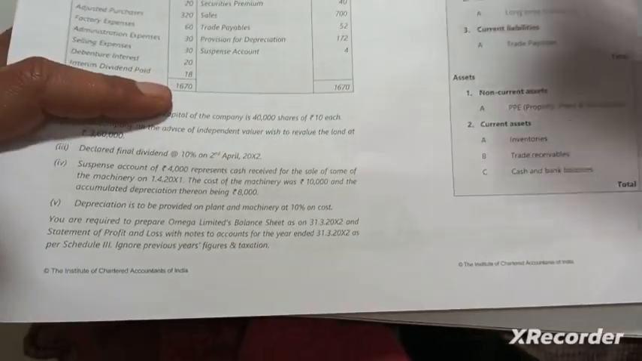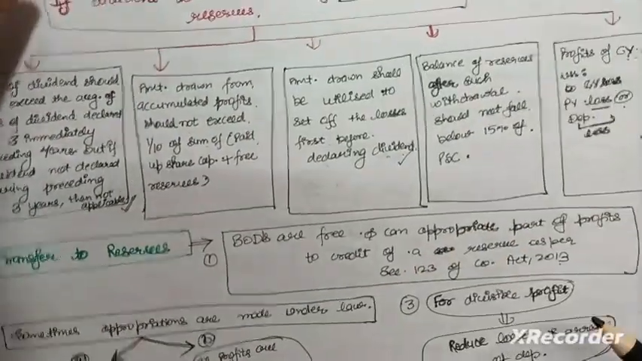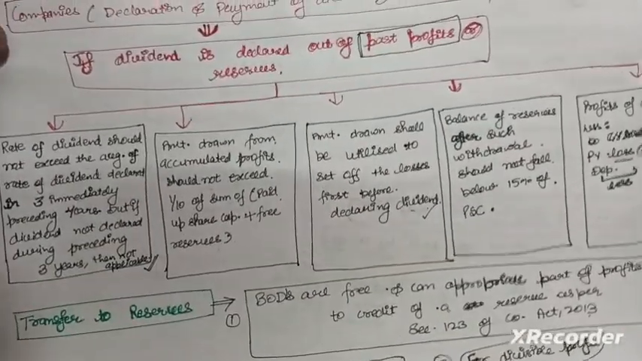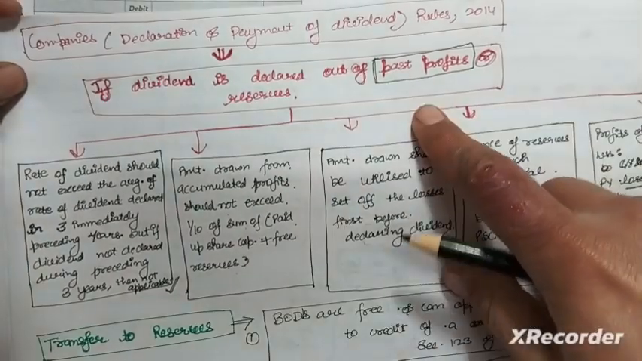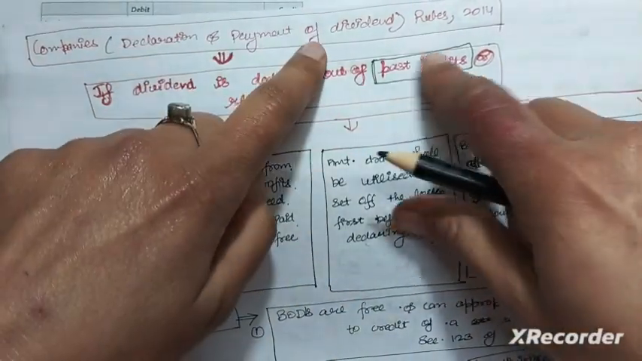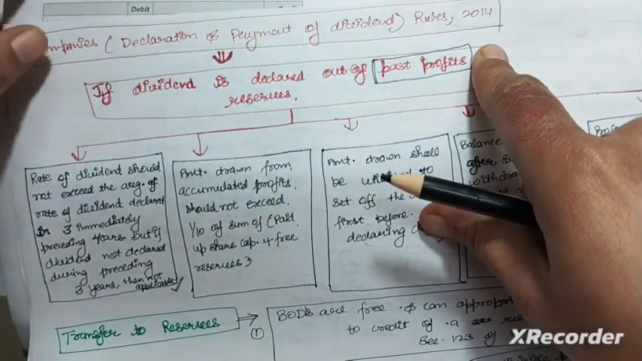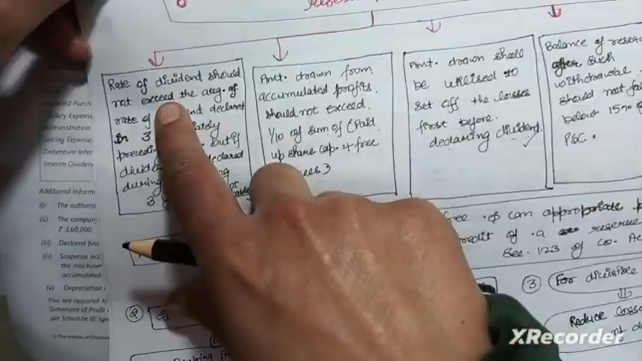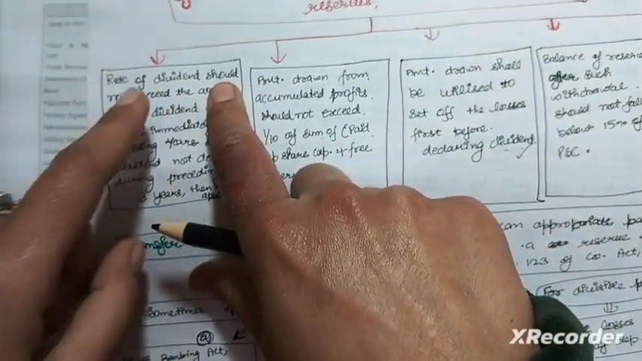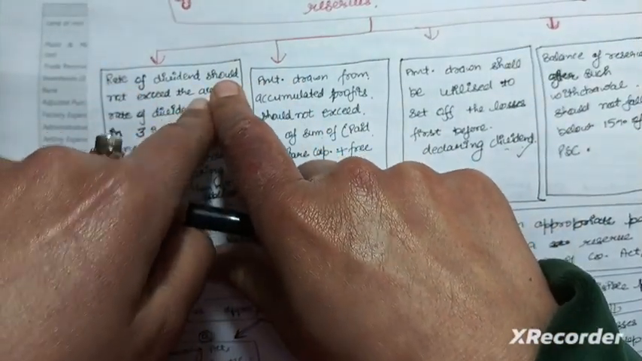So these are the conditions of declaration of the dividend out of the past profits. Five conditions, sorry. There are five conditions. These are the rules: Companies (Declaration and Payment of Dividend) Rules 2014, if dividend is declared out of past profits or reserves. So the first condition is that if you are declaring the dividend out of the past profits or the reserves,